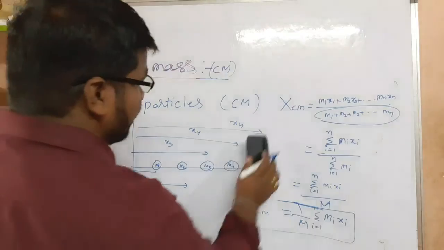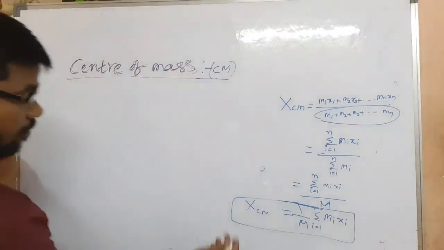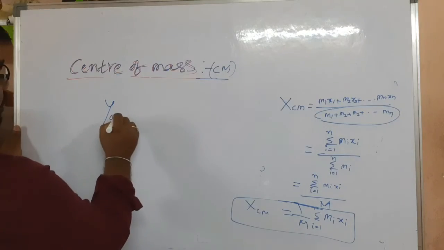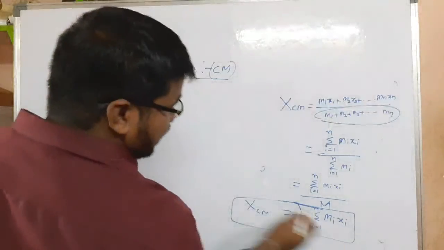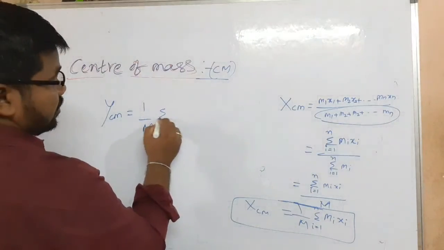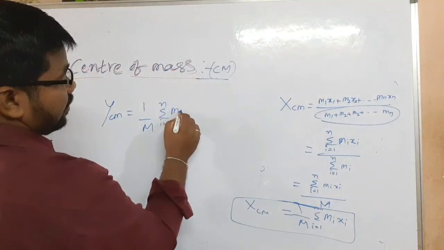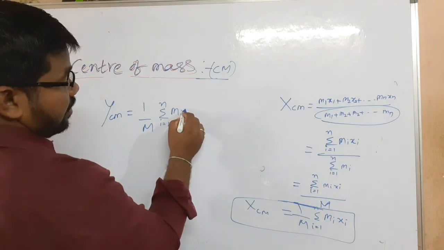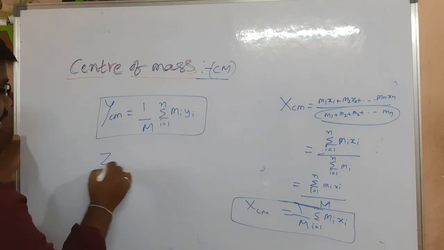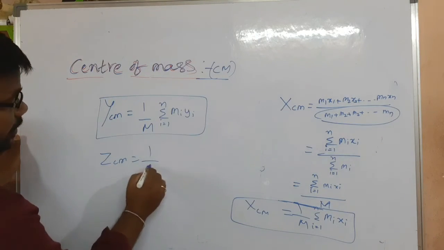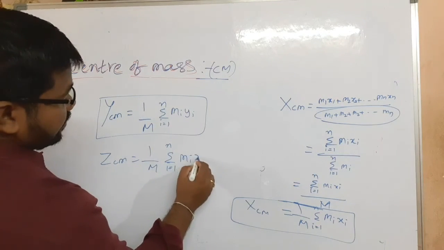Along the y-axis, if the particles are arranged in the y direction, ycm is equal to 1 by M sigma i equals 1 to n mi yi, substituting y instead of x. And zcm is 1 by M sigma i equals 1 to n mi zi.